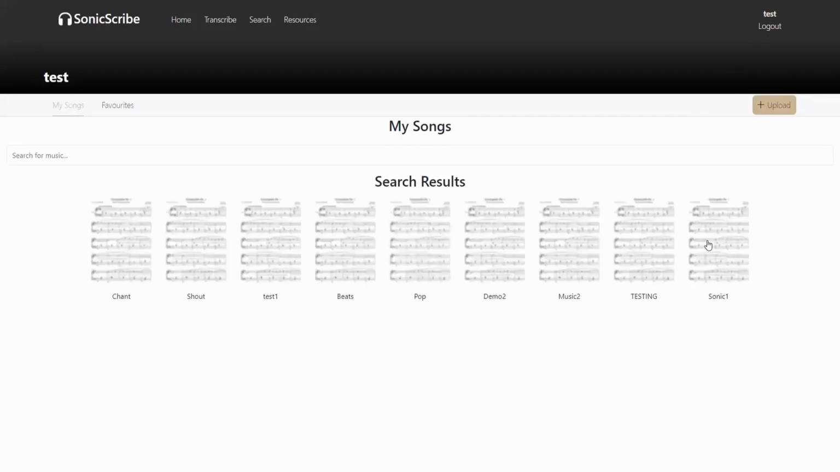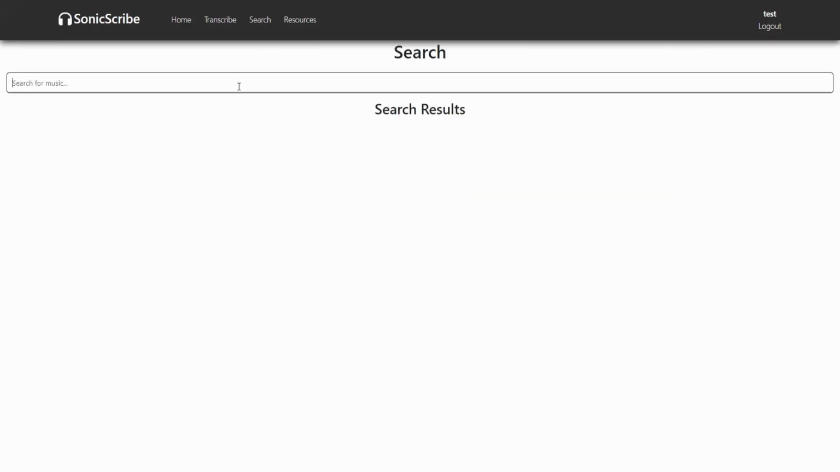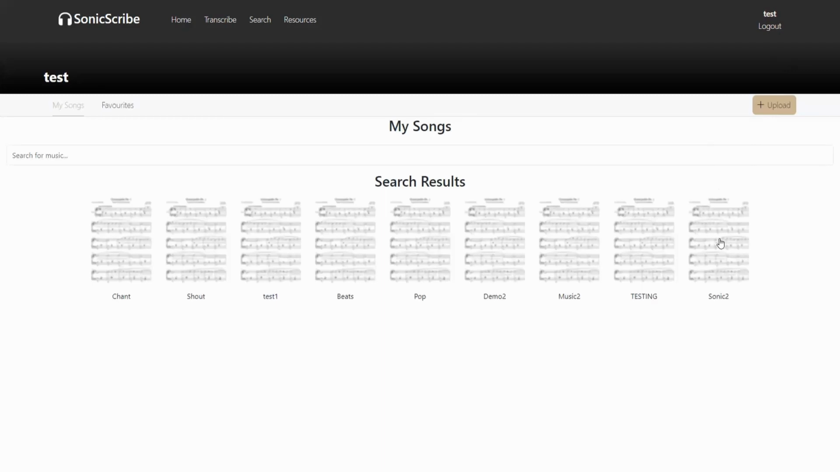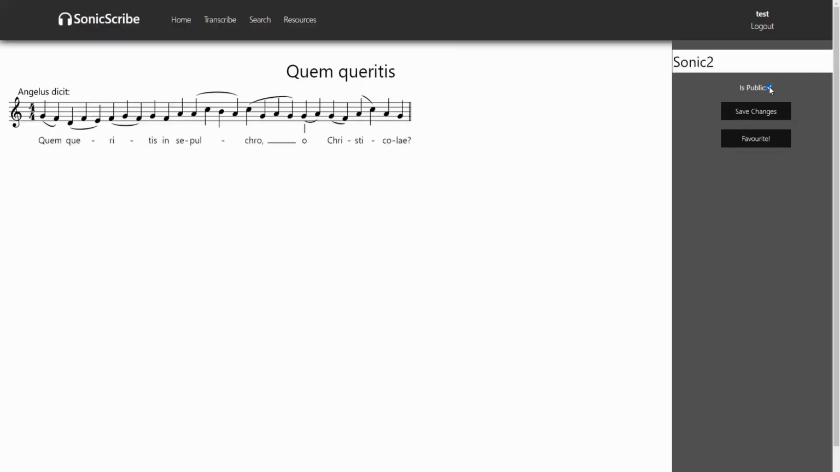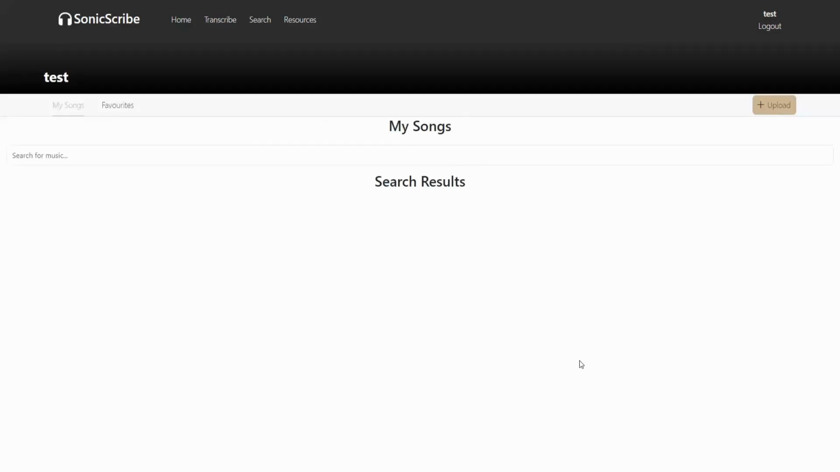So let's go back to our account and retitle it to Sonic2, for example. We'll keep it public for now and save changes. Let's go back to search and type Sonic2, and it shows up. Let's say now a user decides they don't want anyone to see their music. So for Sonic2, let's click the checkbox to make it private, keep the name Sonic2, and save changes. Now when a user goes to search for it, nothing shows up. So that's how the account page works.